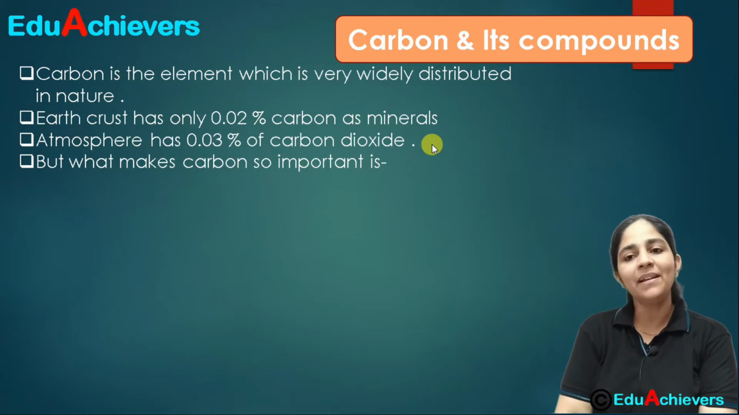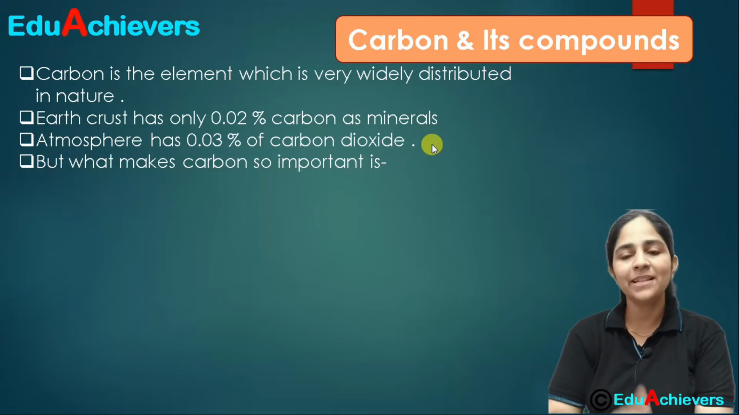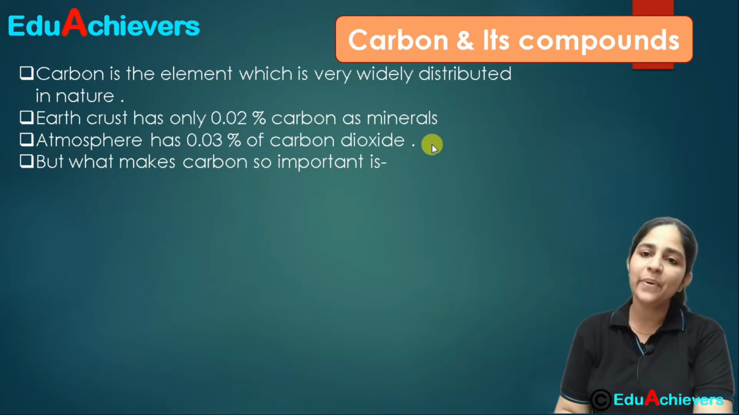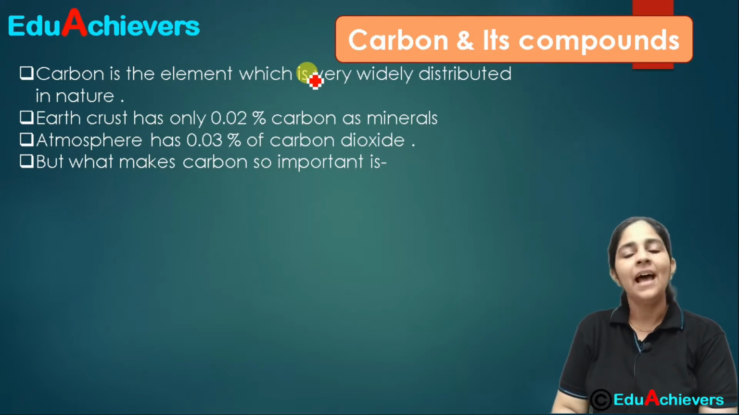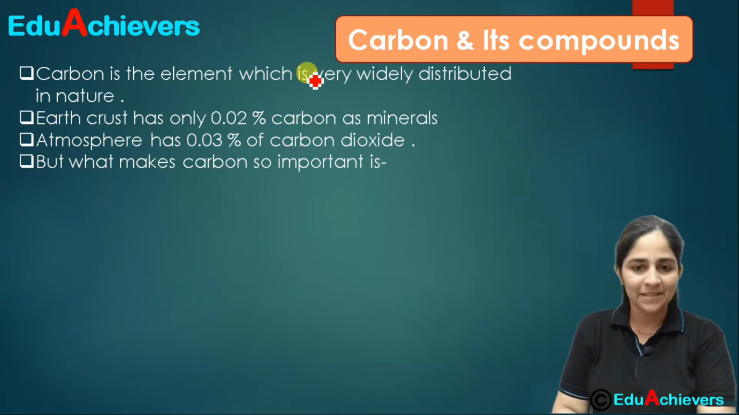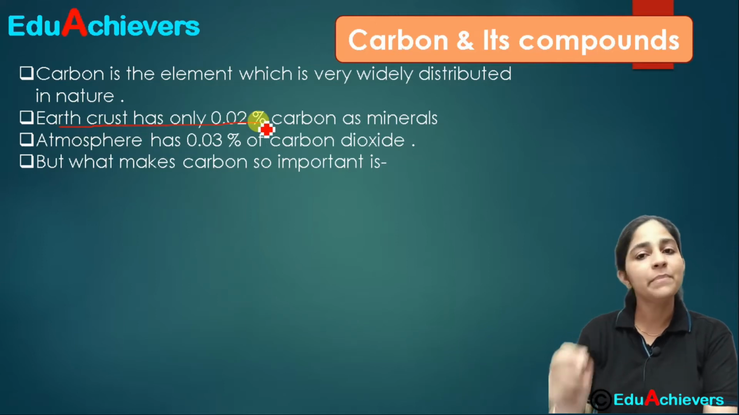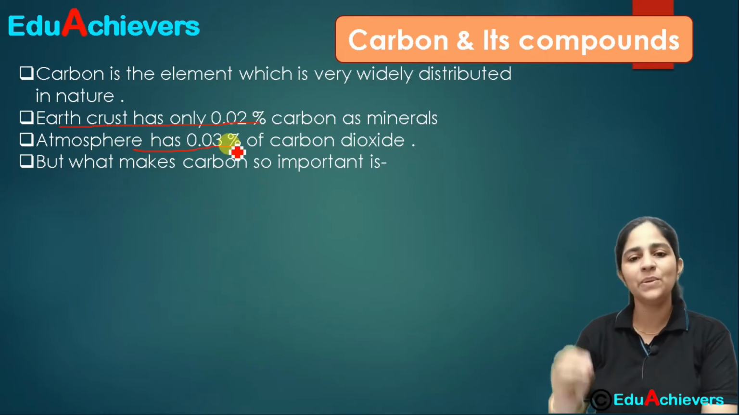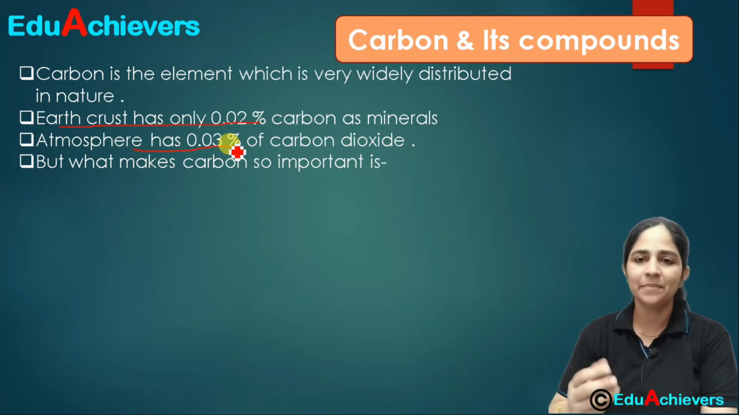So whenever we talk about carbon and its compounds, the first thing that comes up is why is carbon so important to us? What is the basic importance of carbon? The first point is that carbon is widely distributed in nature. It is found in free state as well as in compound form with other things. In the earth's crust, it is only present at 0.02% as minerals. And in the atmosphere, it is only present as 0.03% as carbon dioxide and a very small amount as carbon monoxide and some other things.